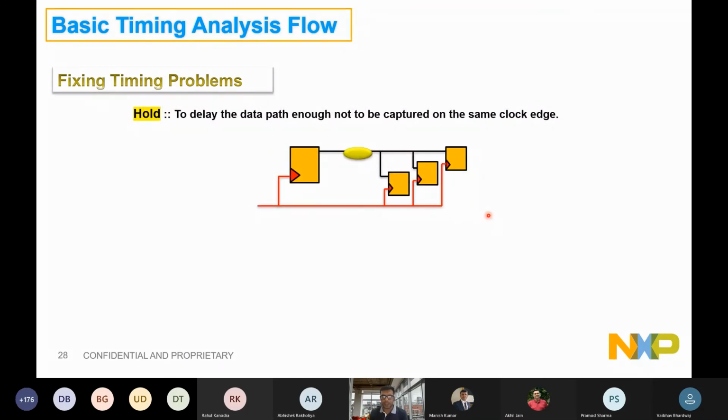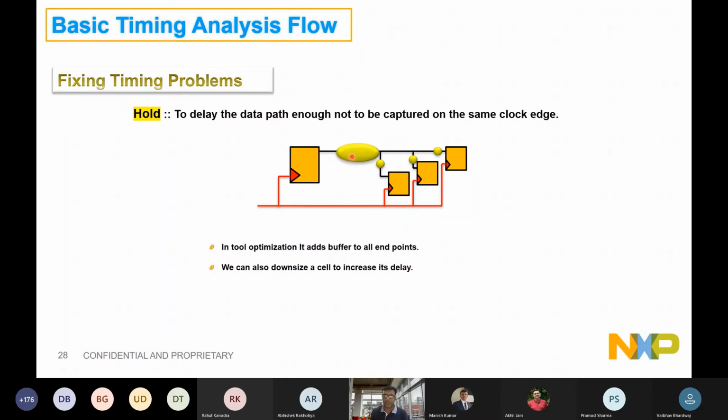Similarly for hold, let's say that this is the flop sending data to all these 3 flops, and we need to add more delay because there is a hold violation. Let's say all these 3 flops are violating hold. So what the tool can do is add different delays of cells depending on the amount of hold violation, but that is not an efficient way of fixing it. We can think of downsizing a cell.